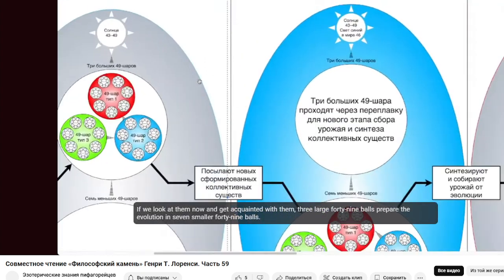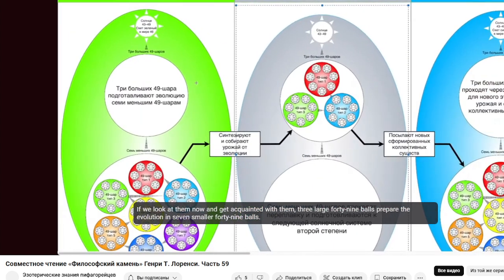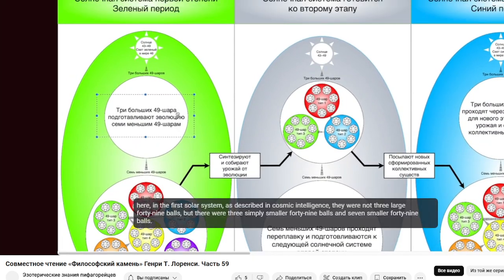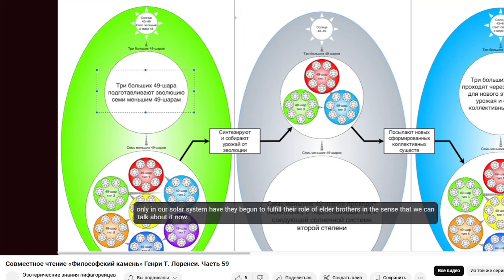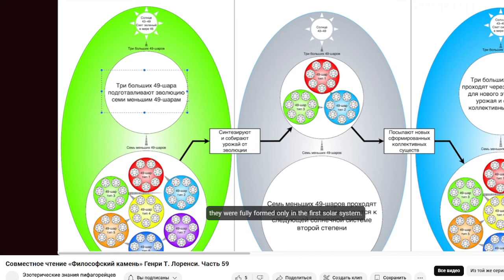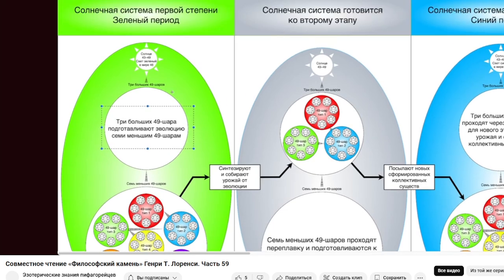If we look at them now and get acquainted with them, 3 large 49 balls prepare the evolution in 7 smaller 49 balls. Here, in the first solar system, as described in Cosmic Intelligence, they were not 3 large 49 balls, but there were 3 simply smaller 49 balls and 7 smaller 49 balls. Only in our solar system have they begun to fulfill their role of elder brothers in the sense that we can talk about it now. They were fully formed only in the first solar system, in the Sun.